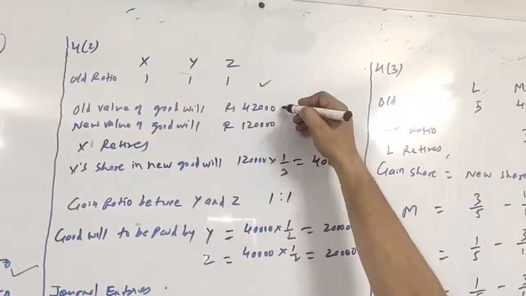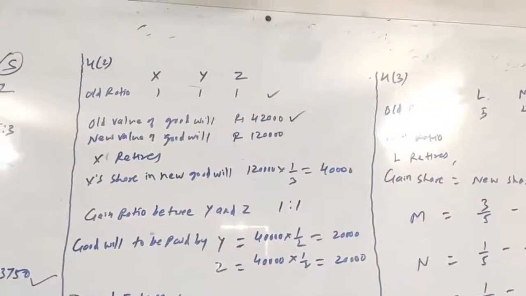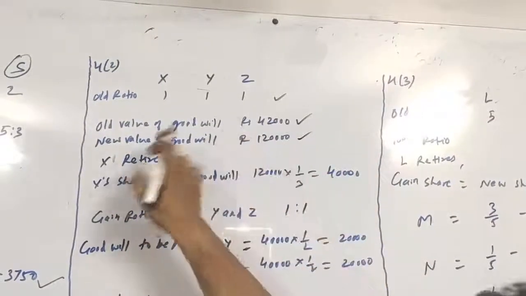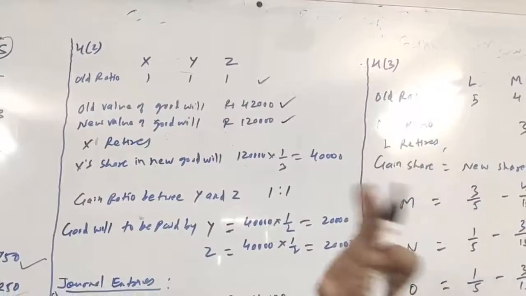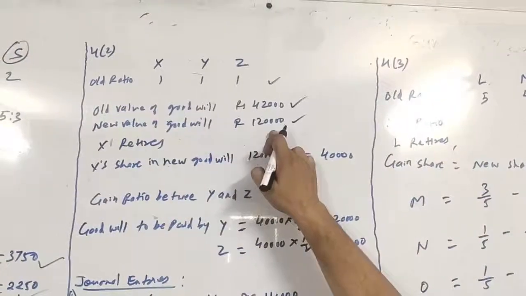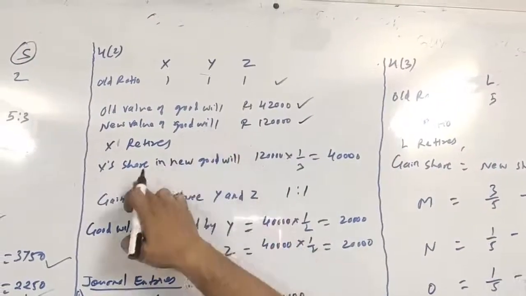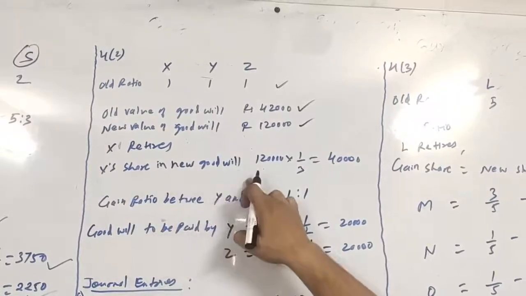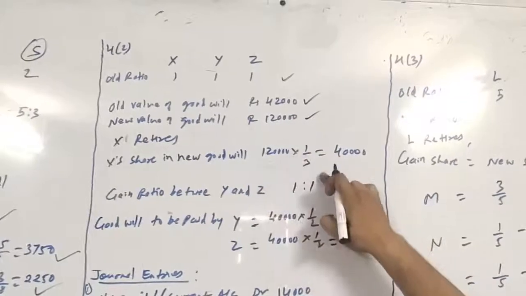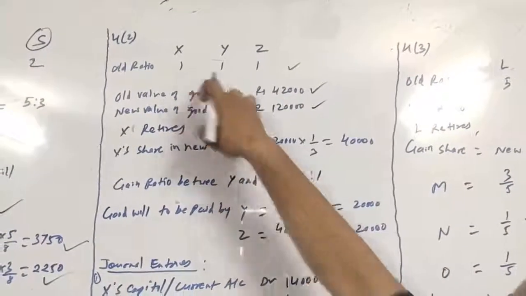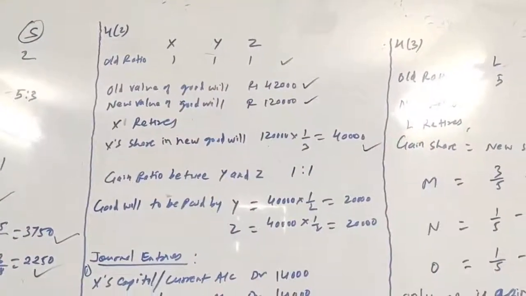Old value of goodwill is given, 42,000. New value means the value of goodwill at the time of retirement of partner. It is valued at 1,20,000. Now X retires, X's share in goodwill will be 1,20,000, the new value of goodwill, into 1/3, so 40,000.